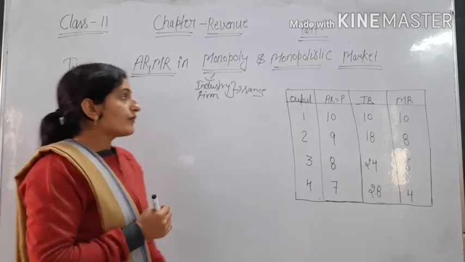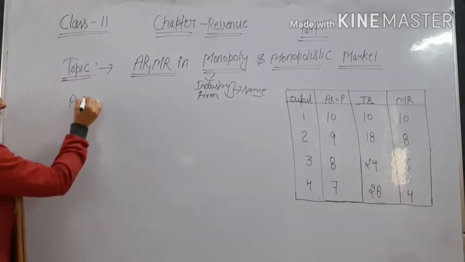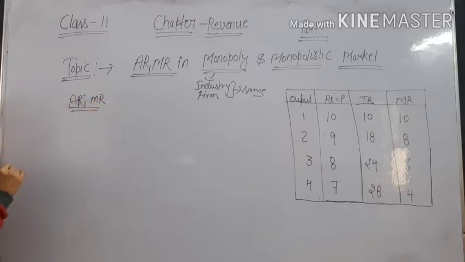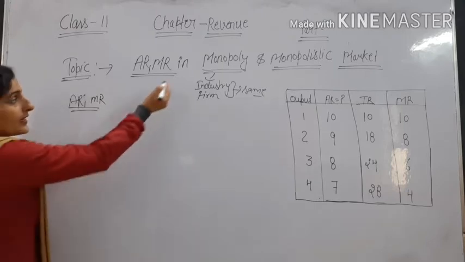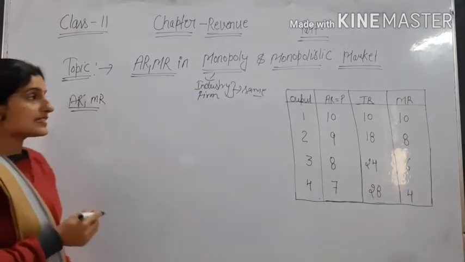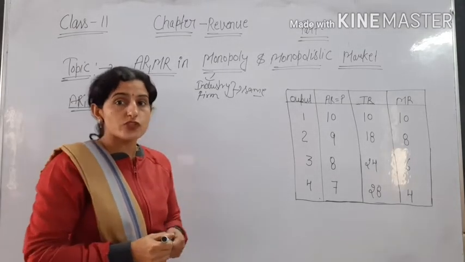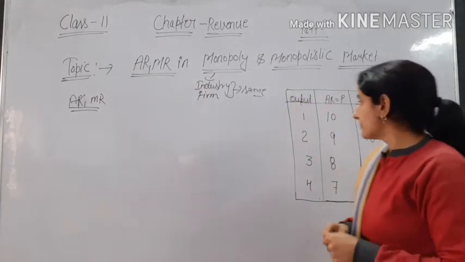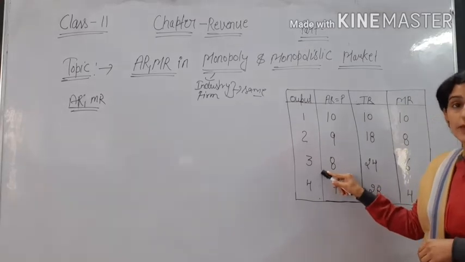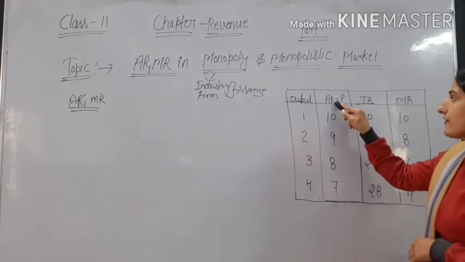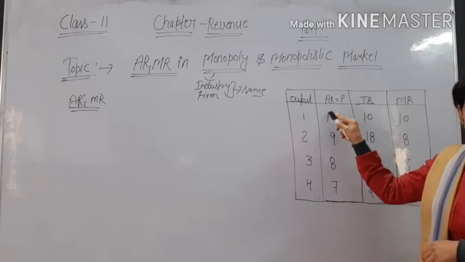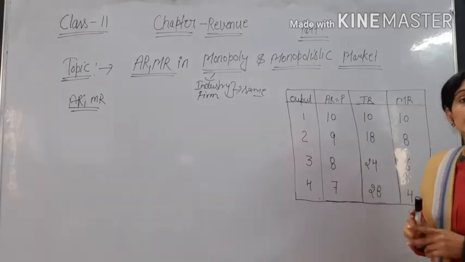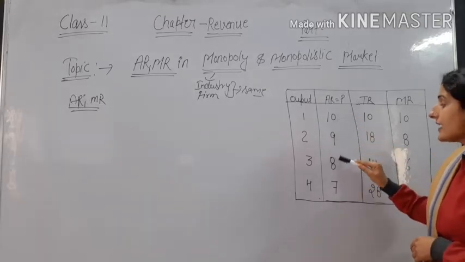So we will discuss the AR and MR diagram in monopoly and monopolistic competition. First let's see this table. In this table we have shown output, 1, 2, 3, 4, which means these 4 units are produced by the firm. Then average revenue equals price, because average tells us the rate at which a good is sold in the market. So AR and price are both the same. The price is 10, 9, 8, 7.